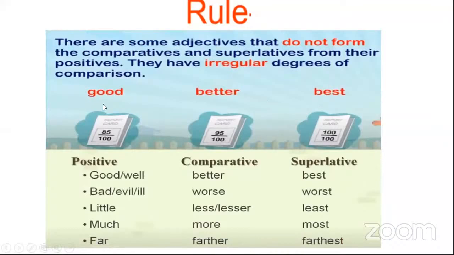For example, good, better, best. We had that poem also in second standard. Good, better, best. Now we'll do another degree. Bad, worse, worst. And for little, the comparative will become less, and the superlative will become least.